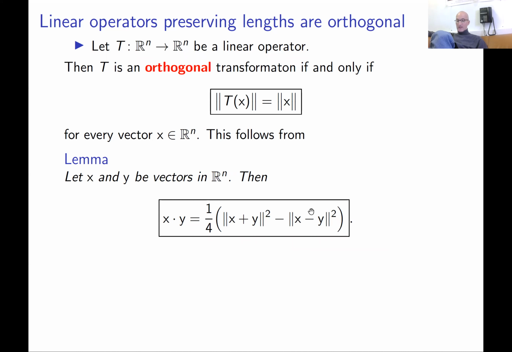On the right-hand side, we only have lengths of vectors x plus y and x minus y. On the left-hand side, we have the dot product. So if you know this lemma, you can deduce that linear operators that preserve length of all vectors in n-dimensional space must be orthogonal. Indeed, the right-hand side is preserved when you apply T, so the left-hand side should also be preserved. How to prove this lemma?